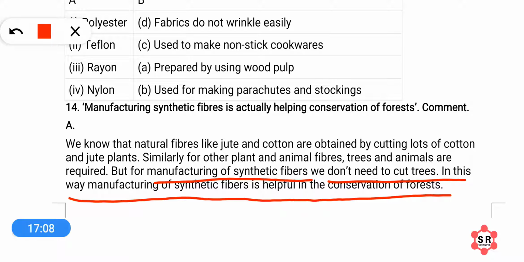Dear students, you can take screenshots or you can pause the video and note the answers, questions and answers as they are. And these question answers have been prepared by me, and they will be very helpful for you in understanding. These questions will be very helpful to you in understanding some key points of the chapter.